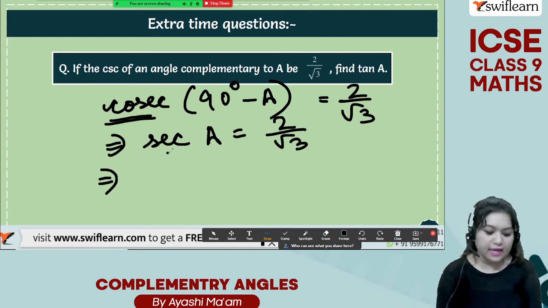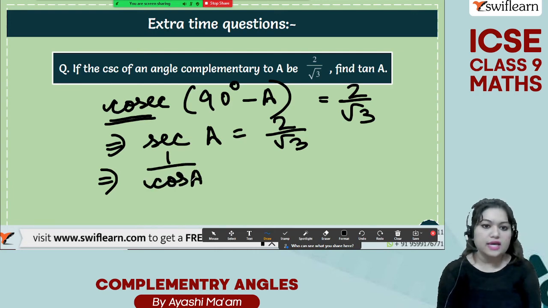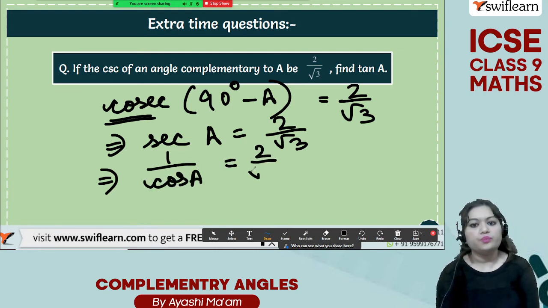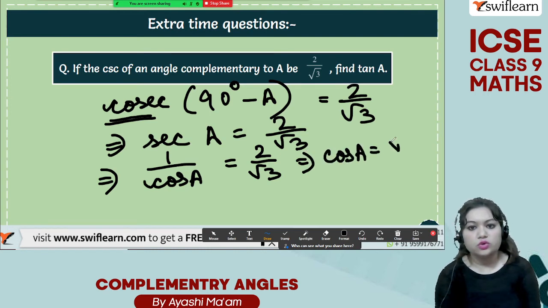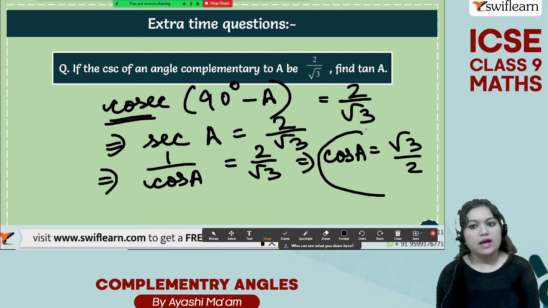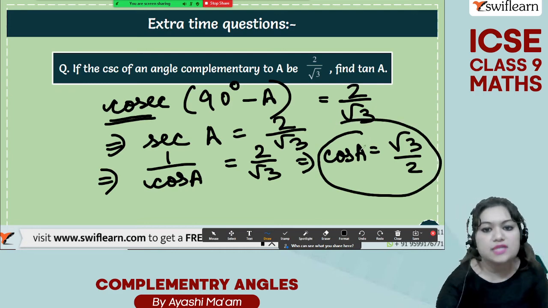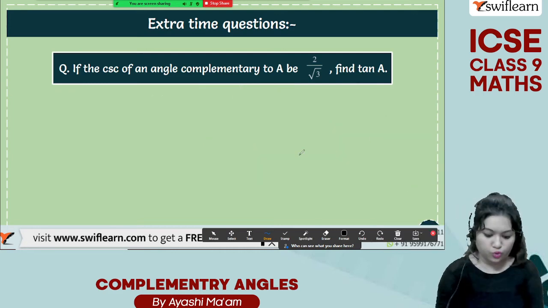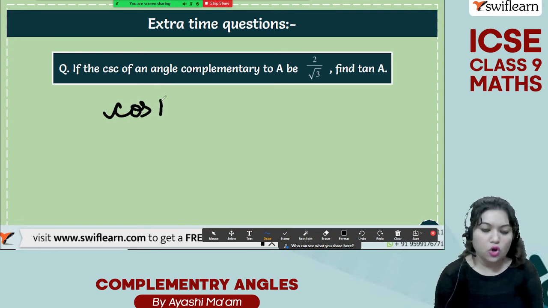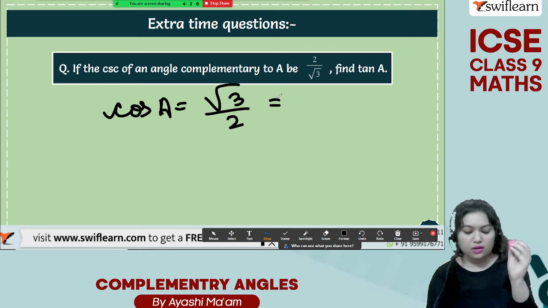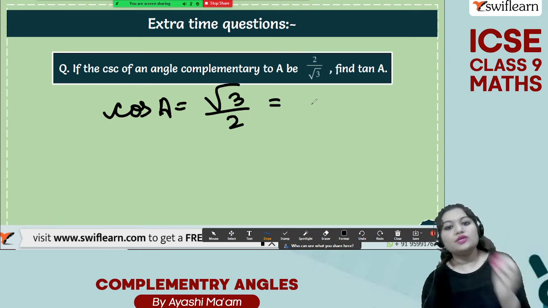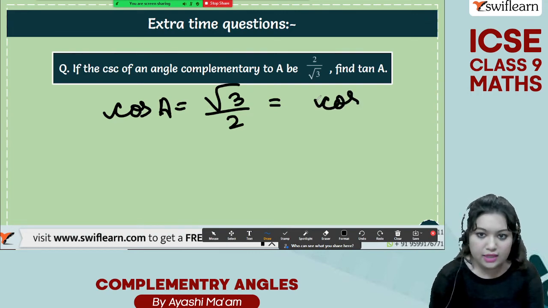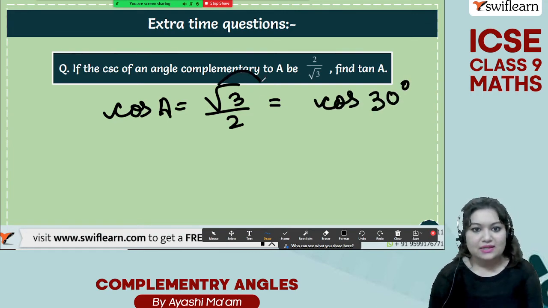And what is sec A? Sec A is 1 by cos A, reciprocals, is equal to 2 by root 3. That means cos A will be equal to root 3 by 2. Okay? Up to this it is clear. Cos A will be equal to root 3 by 2. Now see, we got cos A is equal to root 3 by 2, and in the table which cos angle value is root 3 by 2? Cos 30 degree, right?